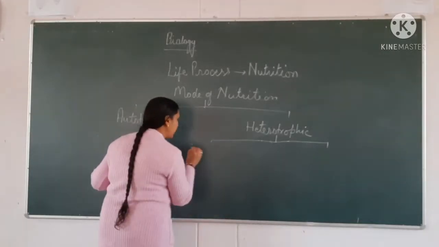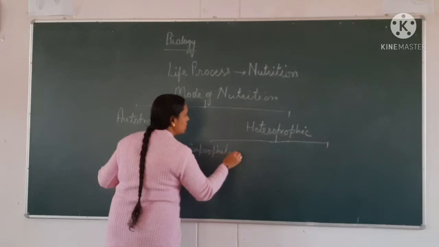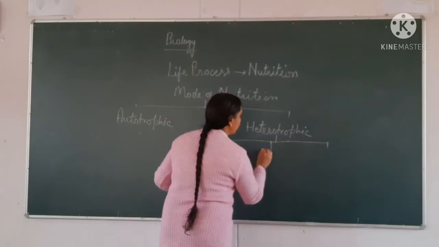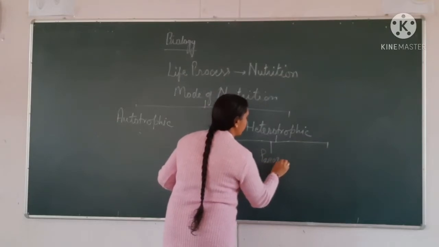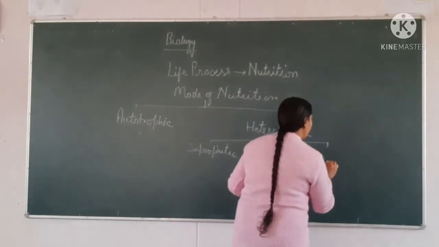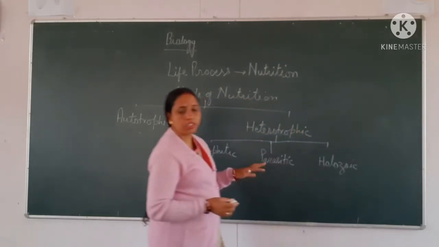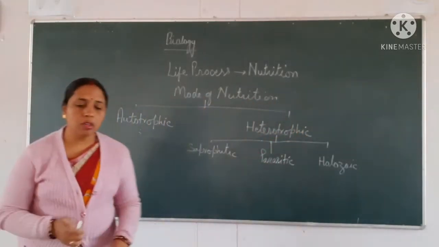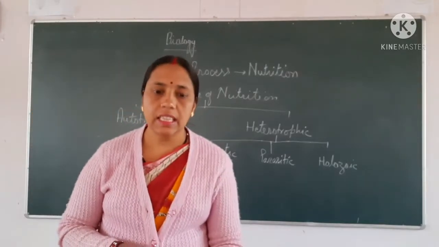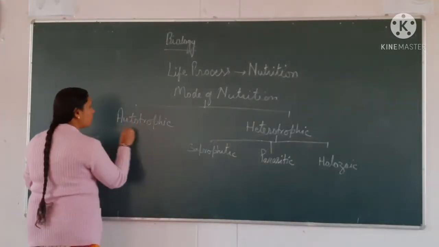First one is saprophytic mode of nutrition. Second one is parasitic mode of nutrition, and the third one is holozoic mode of nutrition. These are the three different modes of heterotrophic nutrition, by which the organisms eat food. Now we'll see in detail about autotrophic nutrition.